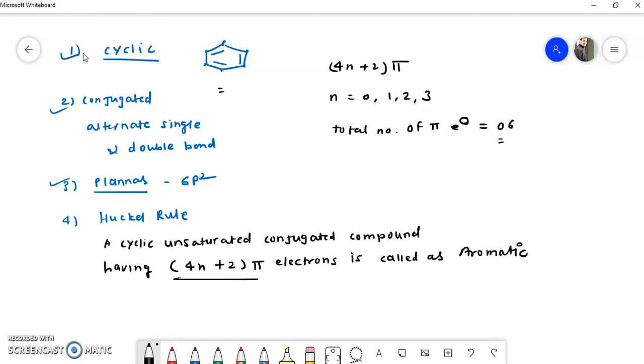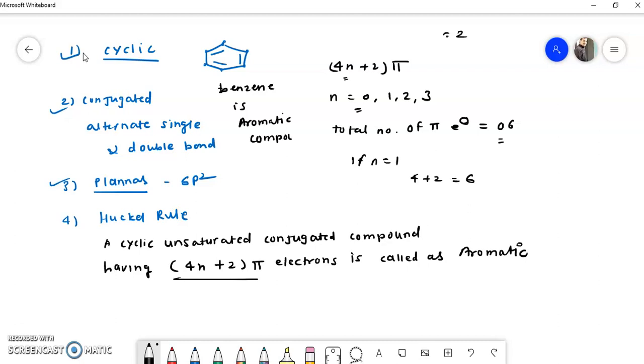Now, for these 6 pi electrons, we have to see whether this rule is obeyed or not. If we consider n equal to 0, then the total number of pi electrons will be 2. If we consider n equal to 1, then it is 4 plus 2, equal to 6 pi electrons. That means the 4n plus 2 pi electron rule is obeyed for this compound. So we can say that this benzene is an aromatic compound.